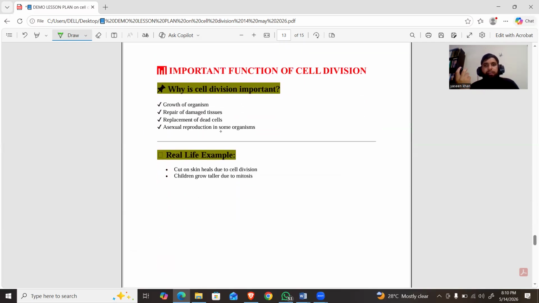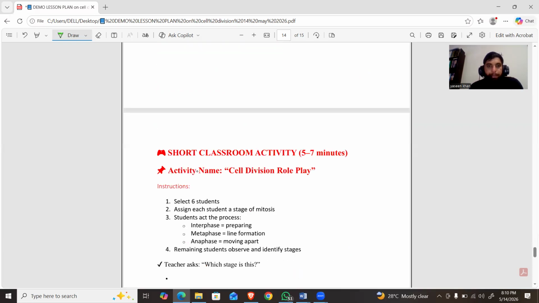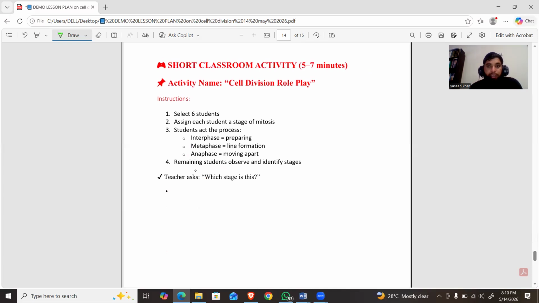Importance of cell division. Cell division is very important. It helps in growth and development, and it is also used by most living organisms for asexual reproduction. Real life example: a cut on the skin heals due to cell division, and children grow taller due to the mitosis process. So I would like to summarize the topic. These are short classroom activities that students can do in class after the teaching of the topic.